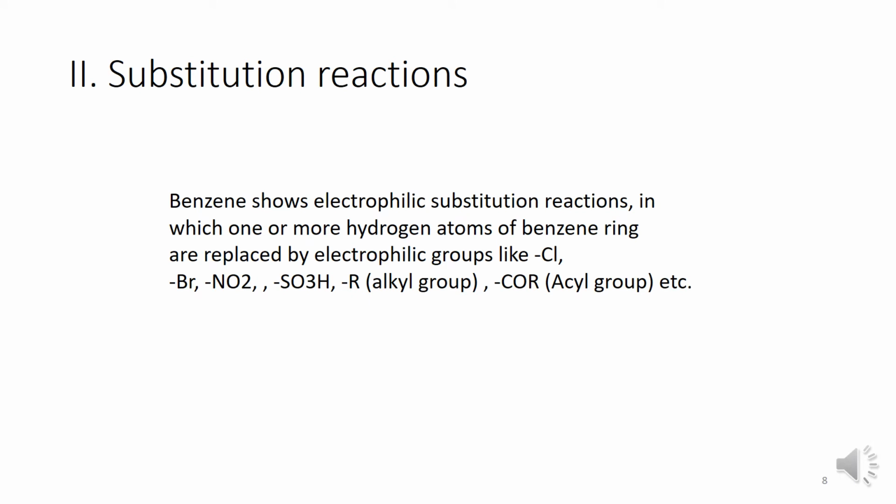Now, electrophilic substitution reaction or substitution reaction of benzene. Benzene shows electrophilic substitution reaction in which one or more hydrogen atoms of the benzene ring are replaced by electrophiles like Cl or Br or NO2 or SO3H or any alkyl group or acyl group. Now, the first electrophilic substitution reaction, it is nitration.